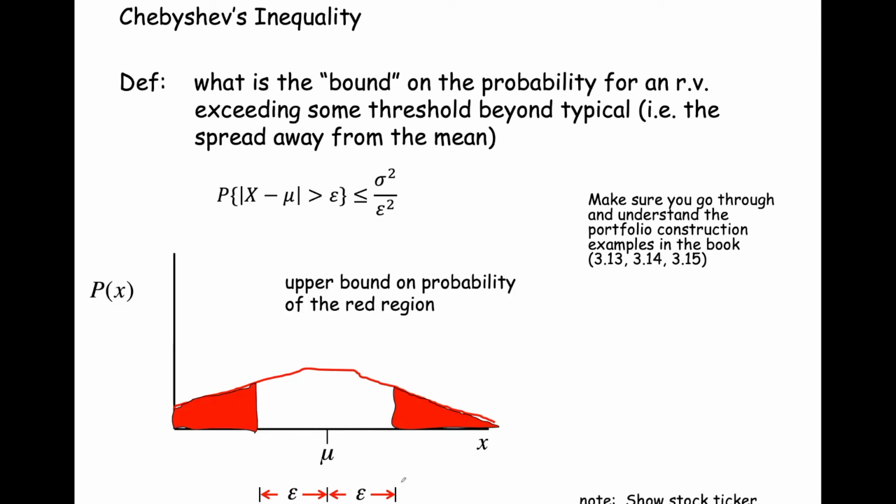Okay, so if we were to shade this in, it bounds the probability of this red region. Of course, this is a distribution, this curve, so if we were to take the integral or add up all the probabilities for the region to the left of mu minus epsilon and to the right of mu plus epsilon, the biggest it can be is sigma squared over epsilon squared. And certainly it can be smaller. It could be as small as 0.